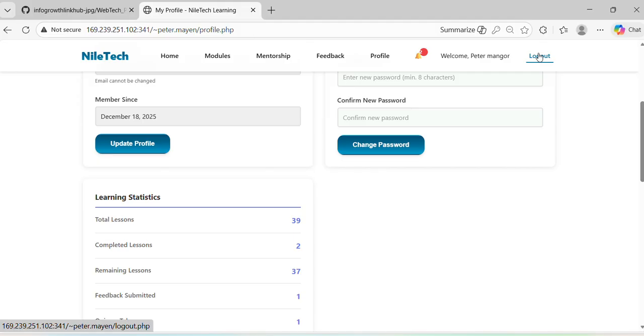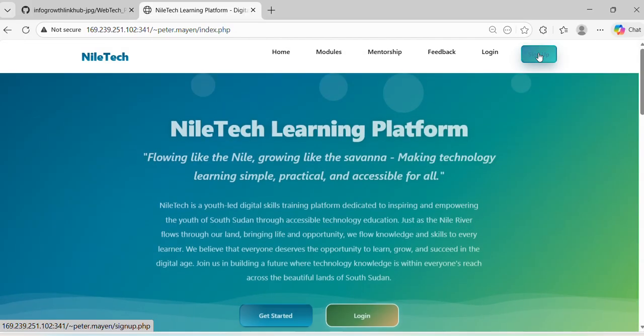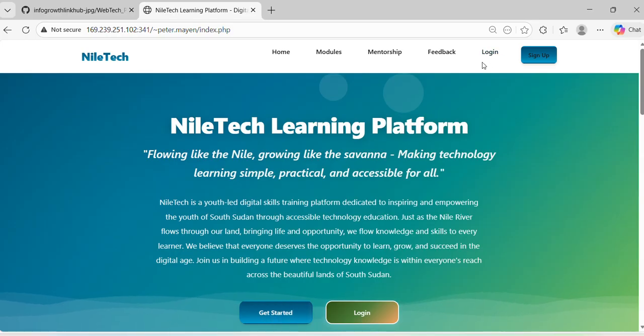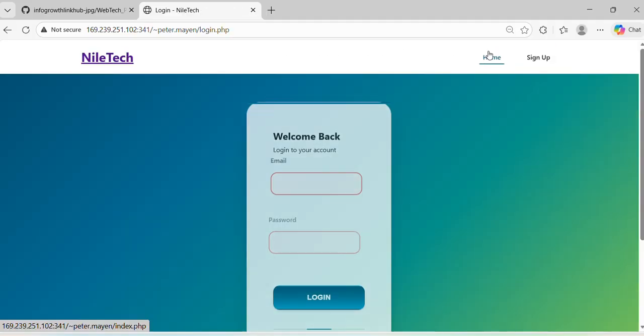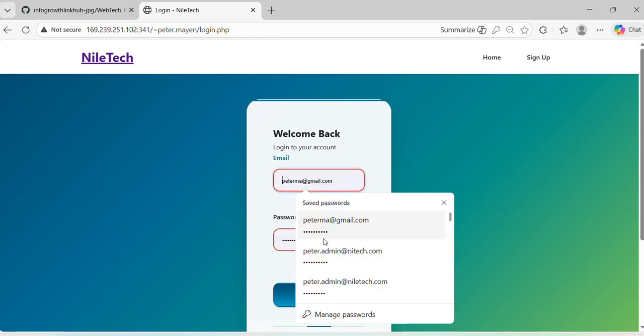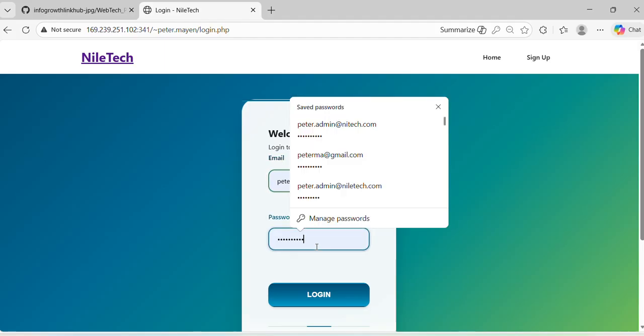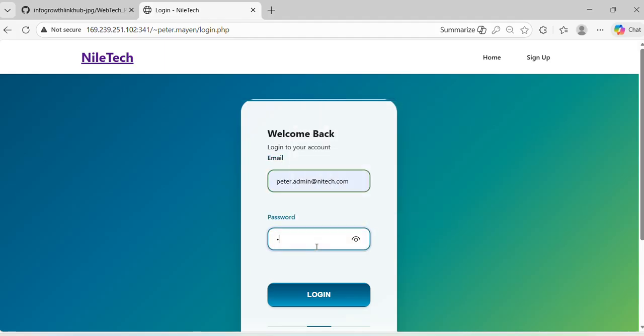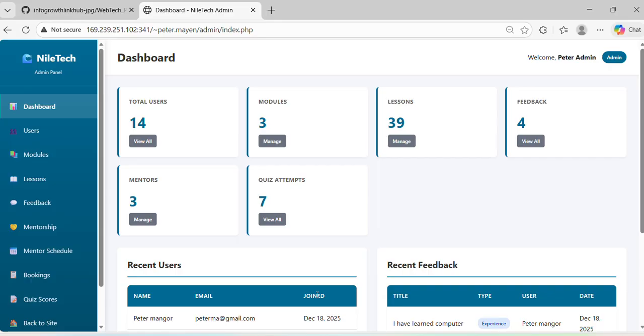Let me take us back to the admin dashboard. Let me log out. For the admin dashboard, I have created a password and an email where you have to sign up. You don't need to sign up again, you just come and log in here. Yes, this is the admin dashboard, and this is how it works.